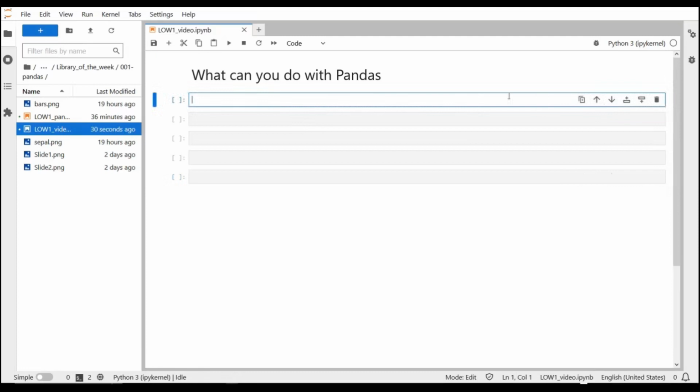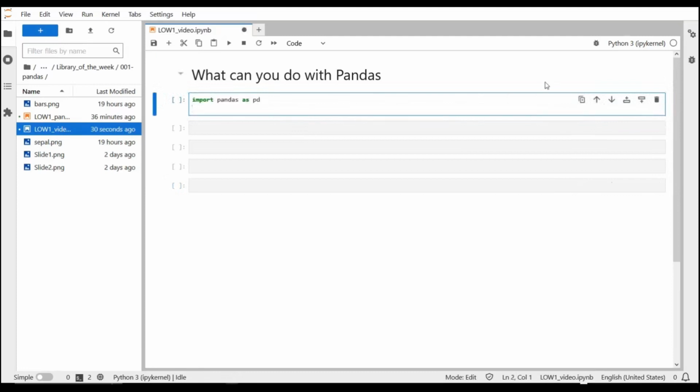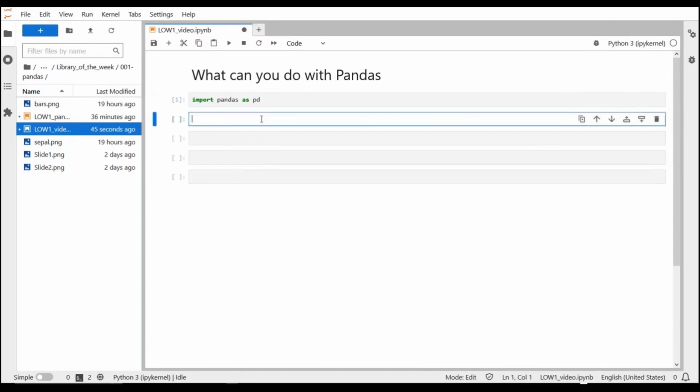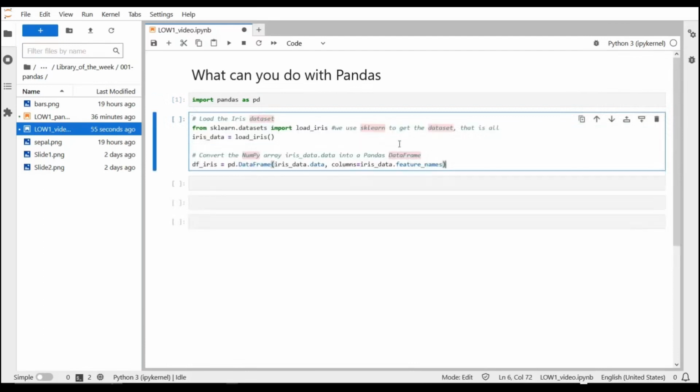So the first thing we're going to do is we're going to import the library. For that we do import pandas as pd. This is the most common way to do it. And next we're going to import the data. There are many ways to import data to pandas. In this case, we're going to use the iris dataset from the sklearn library.